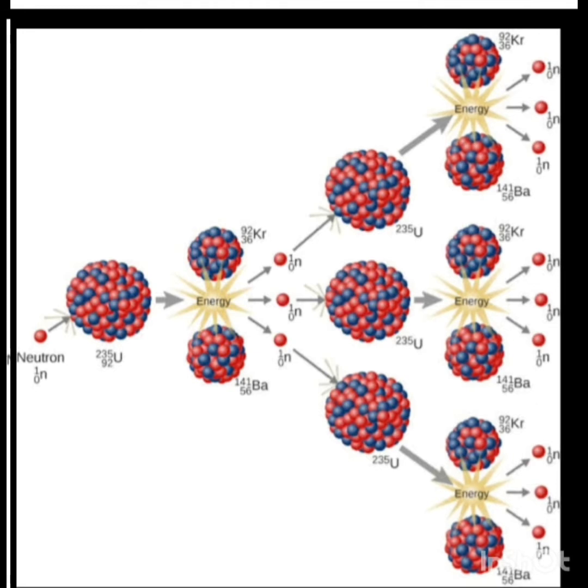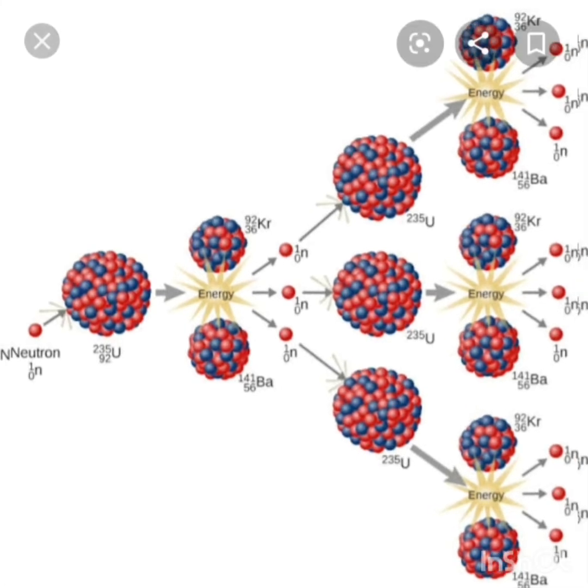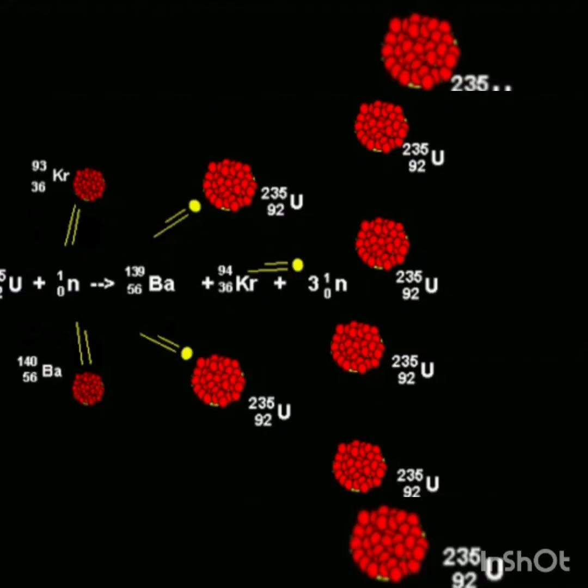The three neutrons produced in the reaction disintegrate three more uranium nuclei. Then 9 neutrons are produced, which in turn can produce fission of 9 more uranium nuclei, and so on. Thus, a chain reaction would start within a few moments. A tremendous amount of energy is liberated. As you can see, the reaction here.